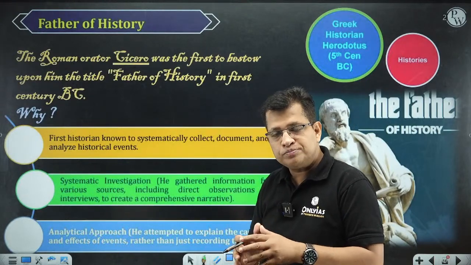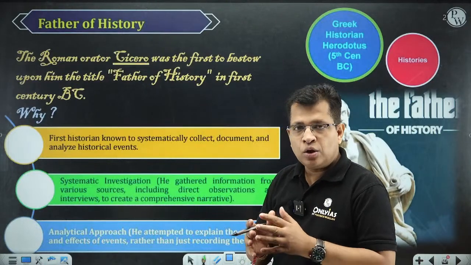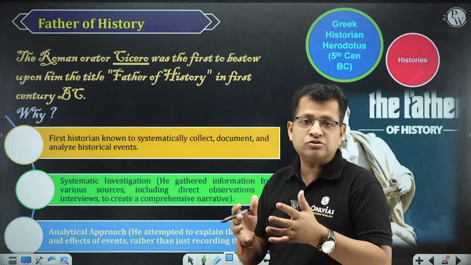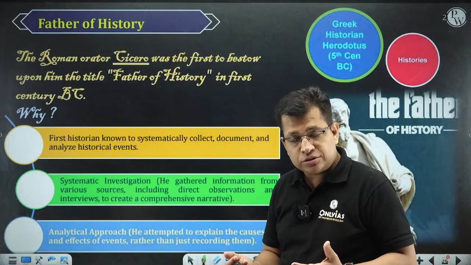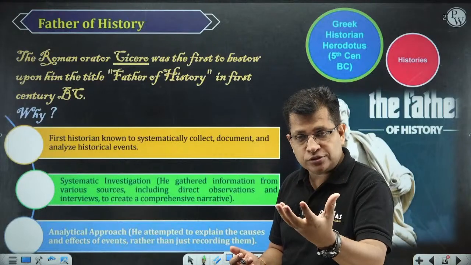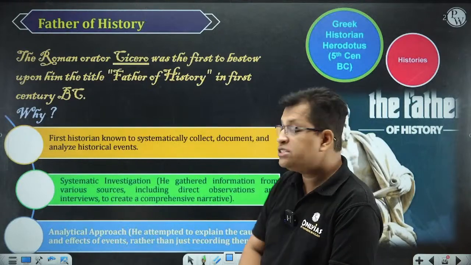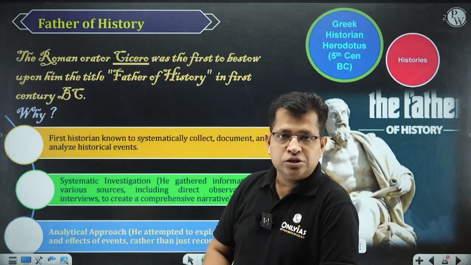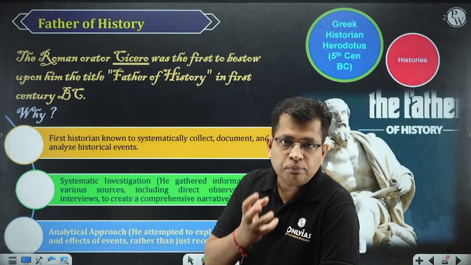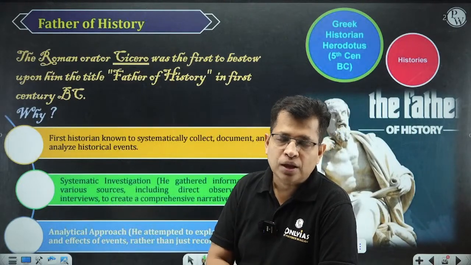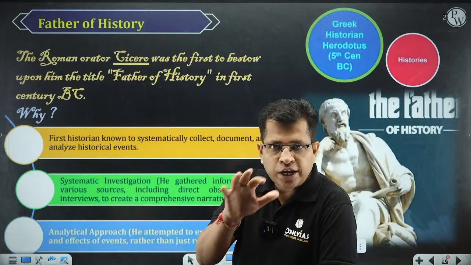Rather, he was taking into consideration the different sources while reconstructing the history, including direct observation and interviews to create a comprehensive narrative. To give you the pure historical information, he used to go for direct observation. He used to take interviews.